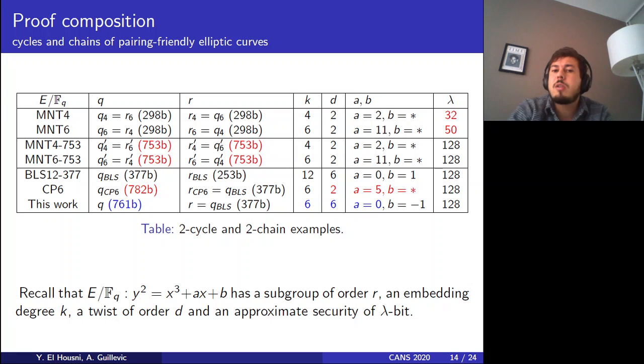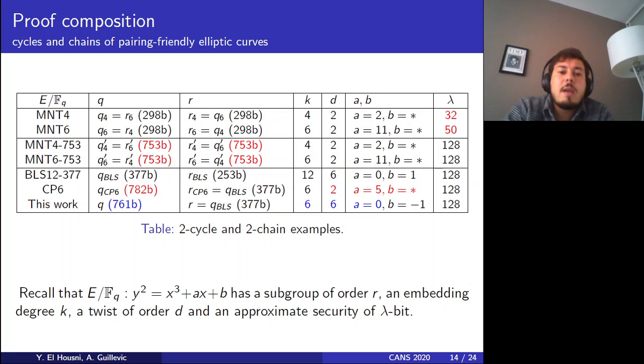So this is somewhat the state of the art of pairing-friendly elliptic curves, right? The outer curve CP6, proposed in the ZEXE paper, is defined over a field of 782 bits, with a subgroup order of 377 bits because it is equal to the field size of the previous BLS12 curve, an embedding degree of 6, a twist of degree 2, coefficient a of the curve equal to 5, and b is very big. Security 128.